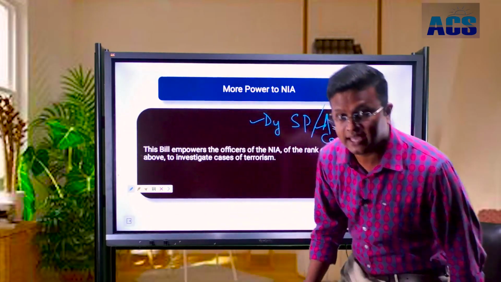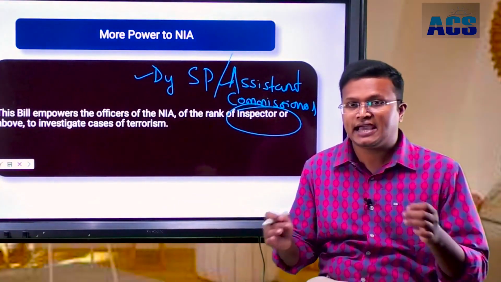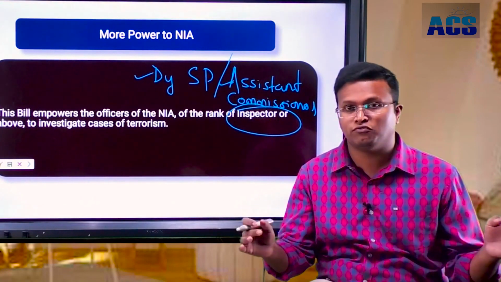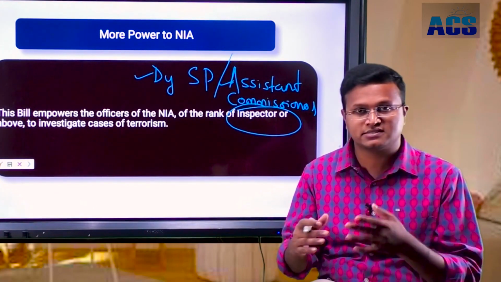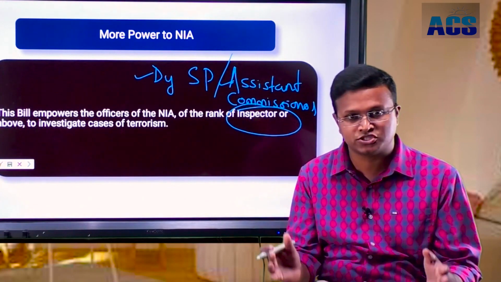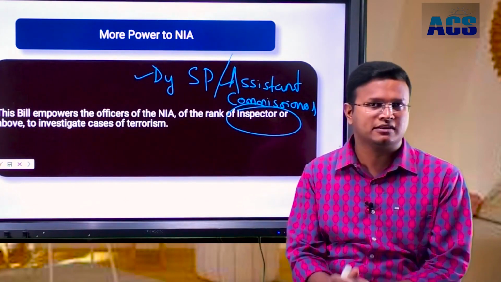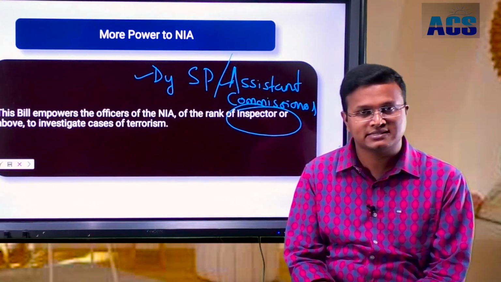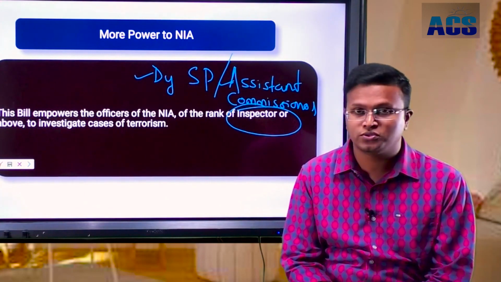That means even a lower level officer in the National Investigation Agency has been empowered to investigate a case which involves any matter of terrorism, maybe terrorism funding, maybe terrorism sympathizing, maybe a case of somebody making a conspiracy for doing some terrorist activity in the nation or committing a terrorist activity. The point is that the NIA or the Terrorism Acts have become more strict and strong in the nation through the